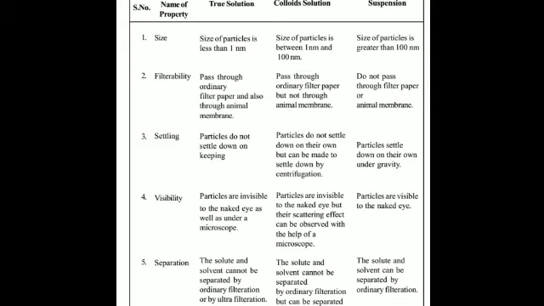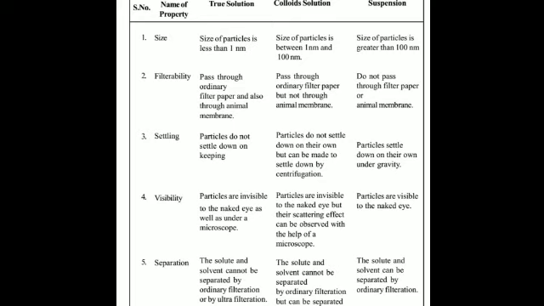Then true solution is clear and transparent, while colloids are translucent, that is, a partial light can pass through them, and in the case of suspension they appear opaque and no light can pass through them.